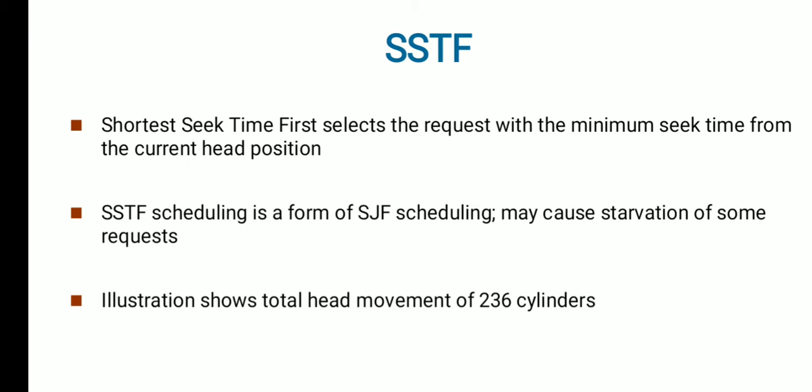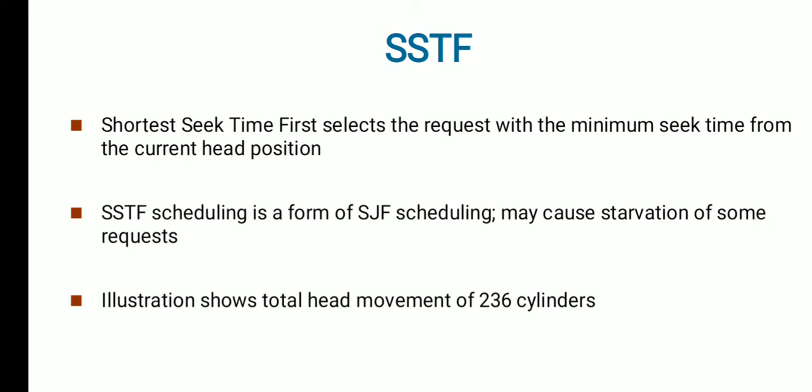It selects the request with the minimum seek time from the current head position. If it started from 53, the nearer positions will be responded to first, and it will keep moving. It is a form of SJF, shortest job first, from process scheduling.